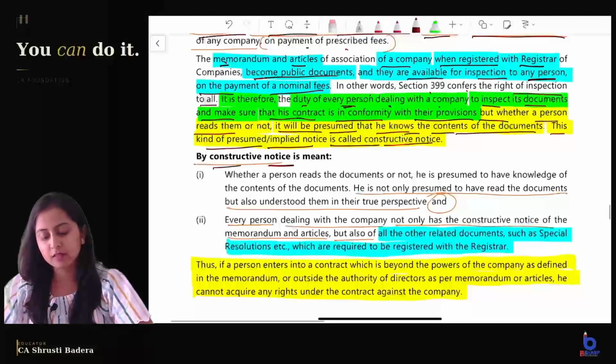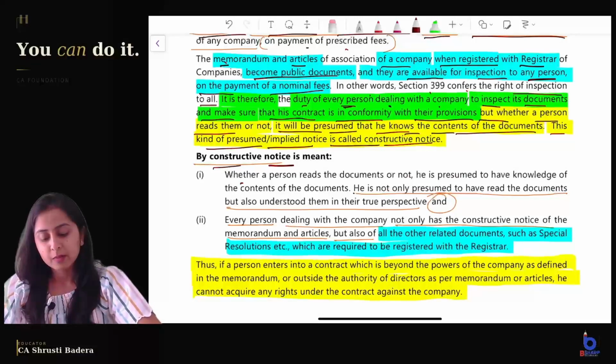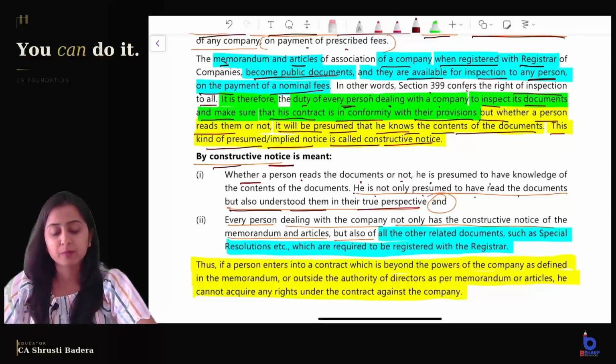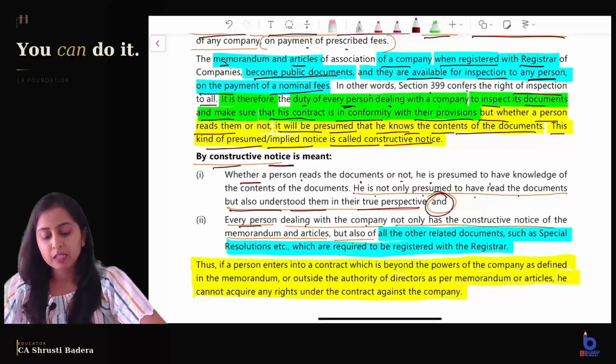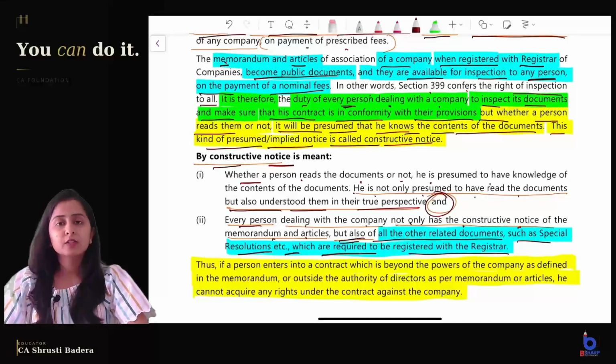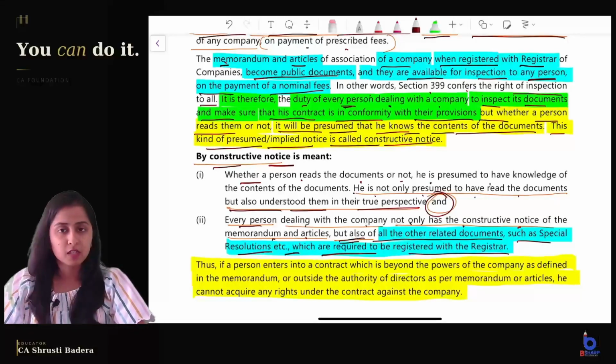So what is constructive notice? Whether a person reads the documents or not, he is presumed to have knowledge of the contents of the documents. He is not only presumed to have read the documents, but also we presume that you have understood them in their true perspective. And not only MOA and AOA, every person dealing with the company has constructive notice not only of MOA and AOA, but also of all other related documents such as special resolution, etc., which are required to be registered with the registrar. See, all kinds of documents are not required to be registered with the registrar.